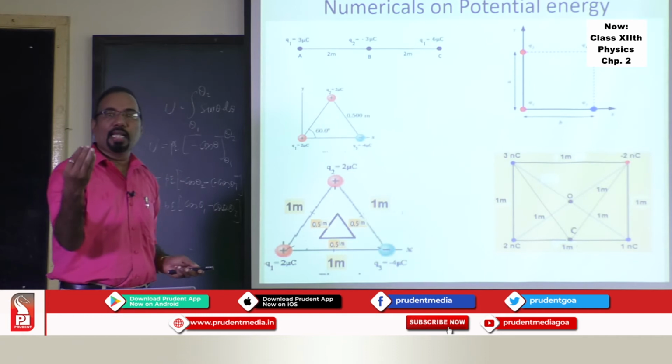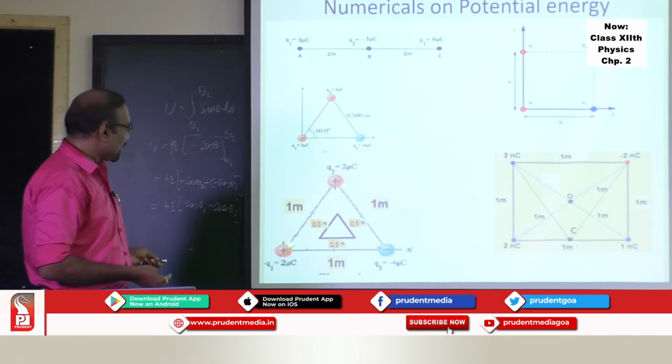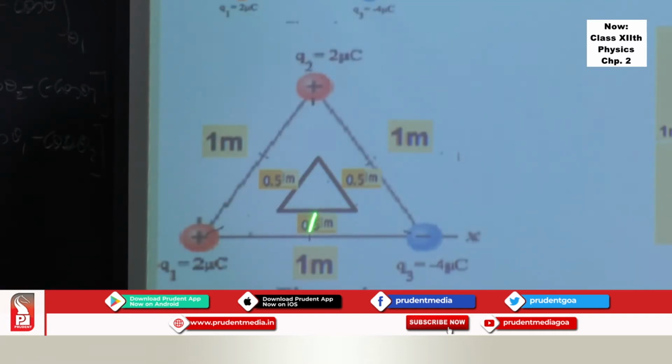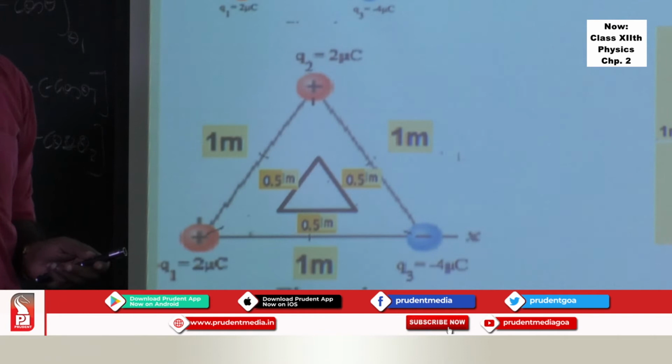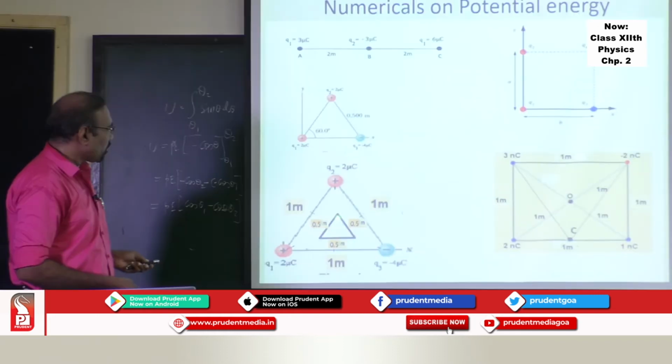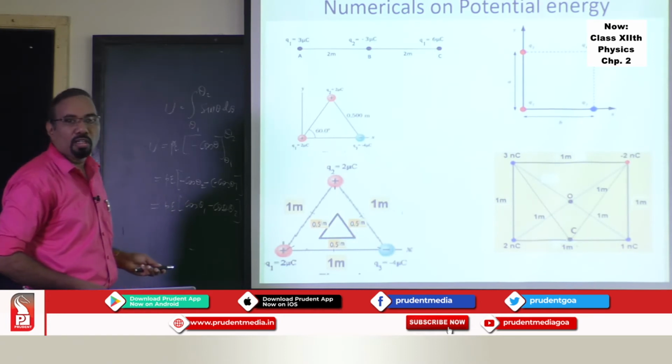What is the work done in taking these 3 charges which are at the corners of a 1 meter triangle to put them at the corners of a 0.5 meter triangle? What is the work done in moving these 3 charges which are at the corners of a triangle having side 1 meter to put these 3 charges at the corners of a triangle having side 0.5 meter? How to solve this situation?